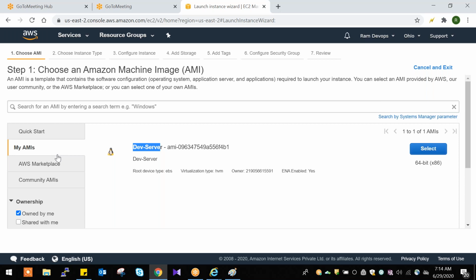So we can create our customized AMIs, like Windows or Red Hat Linux, along with some Git software, Jenkins, and Ansible. That software we require, so we can prepare our own AMI using My AMIs.